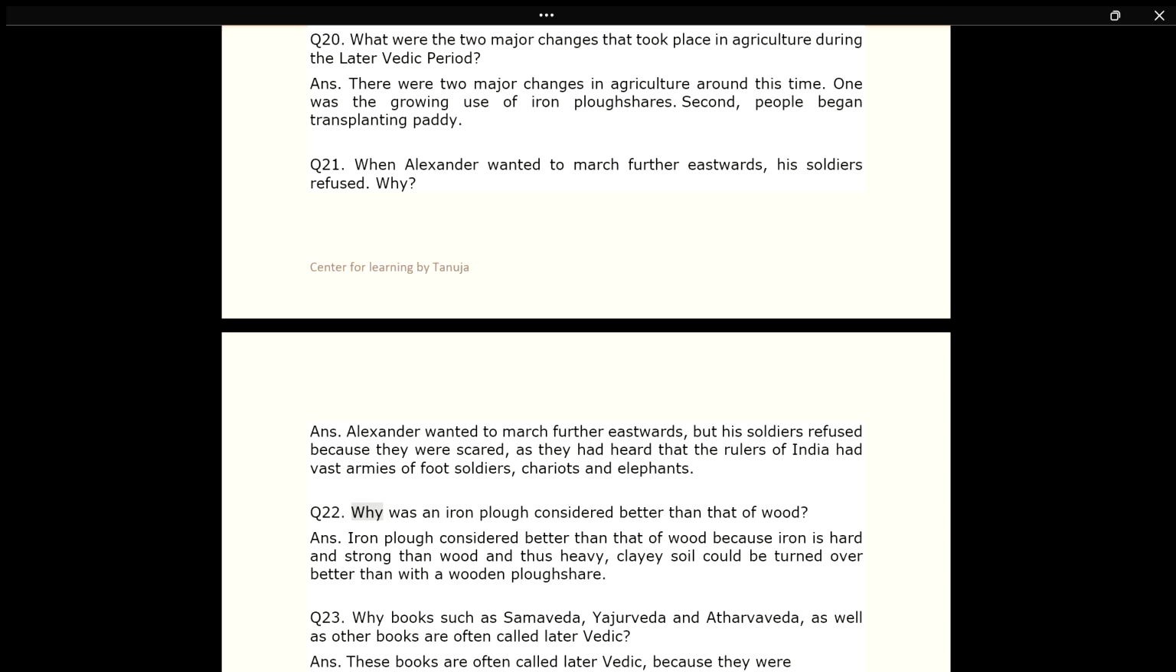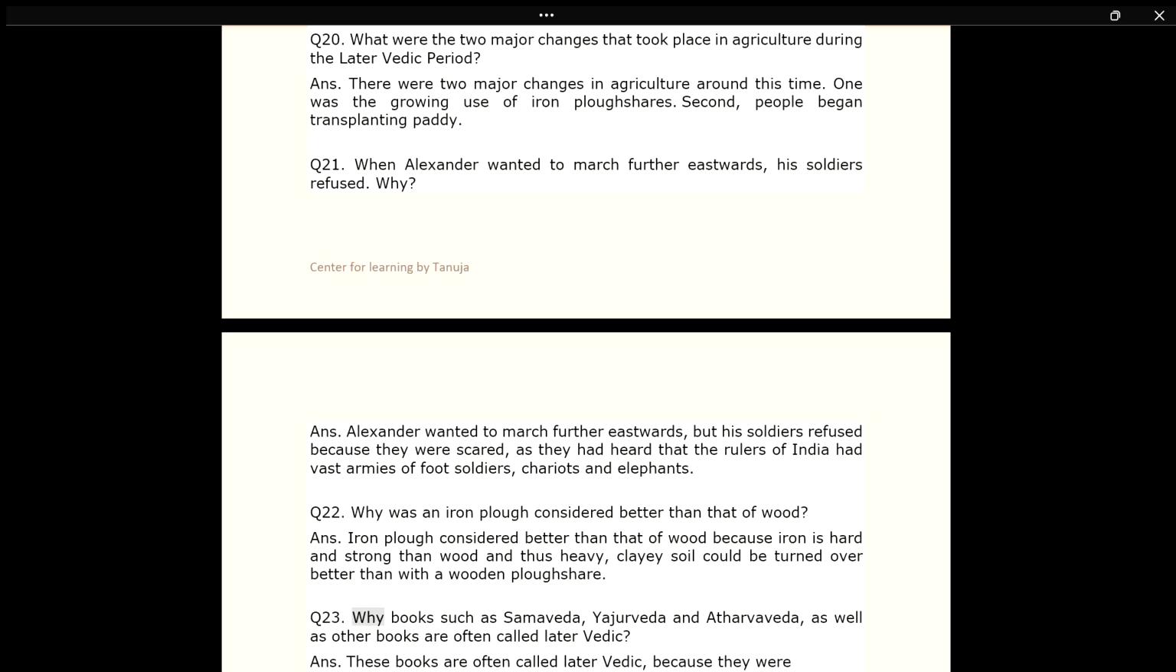Q22. Why was an iron plough considered better than one of wood? Answer. An iron plough was considered better than one of wood because iron is harder and stronger than wood, and thus heavy. Clayey soil could be turned over better than with a wooden plowshare.